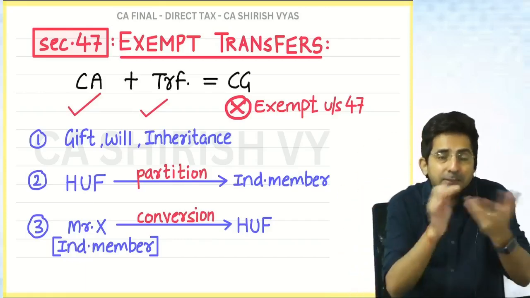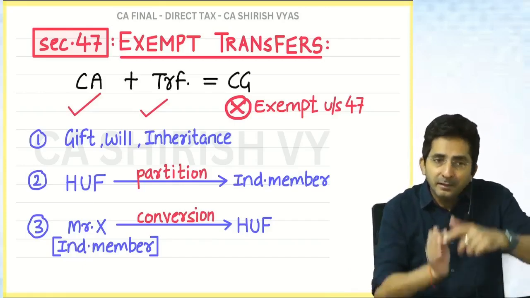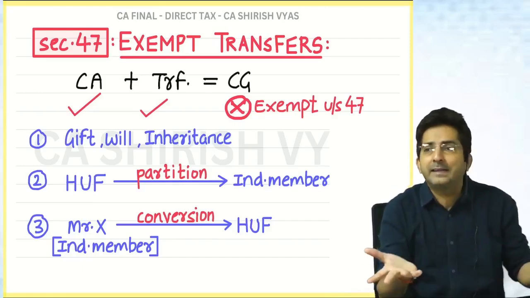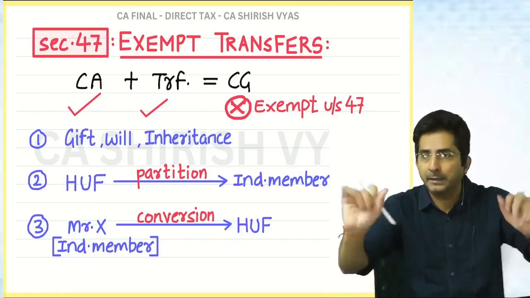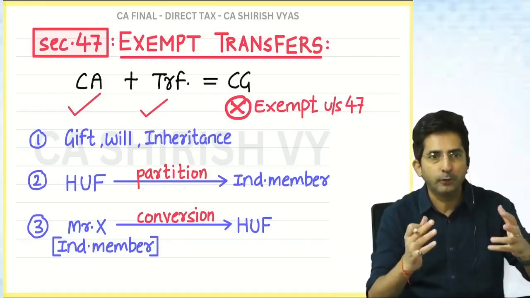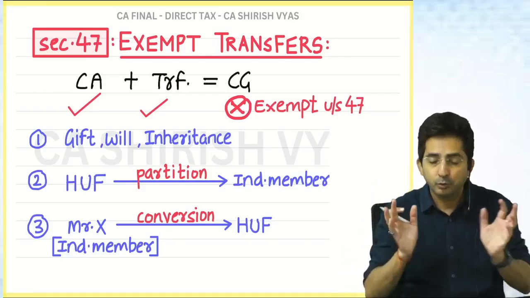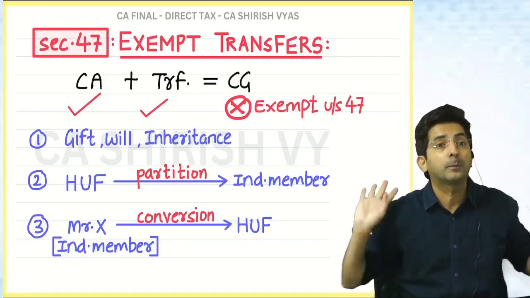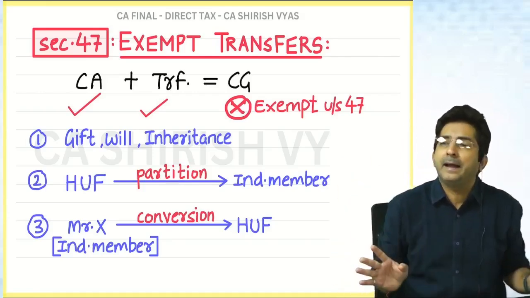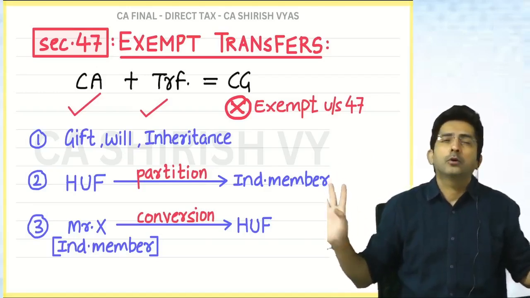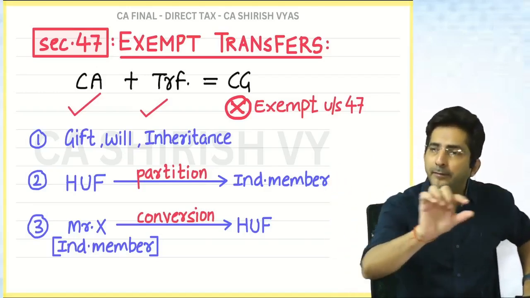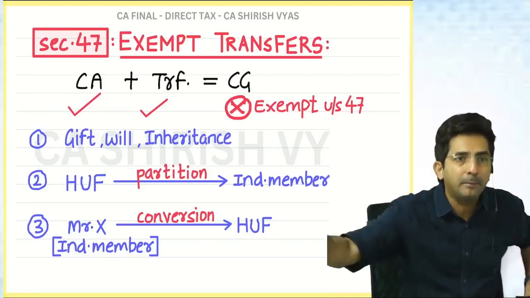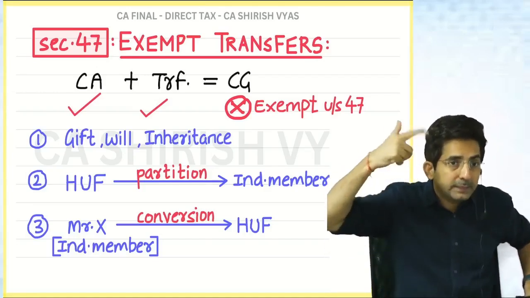But if I transfer everything to HUF, and HUF never dies, okay, unless there is a partition, but in general, HUF will not have a natural death, na? So I will transfer everything to HUF so that there is no dispute over the property. Now even if I die, I can die peacefully because the property of HUF will equally go to all family members. So this was his intention.